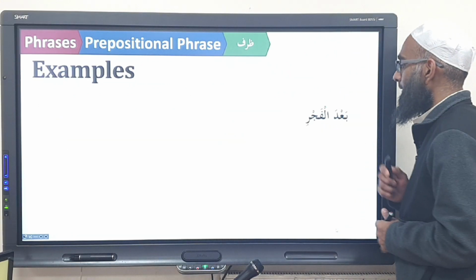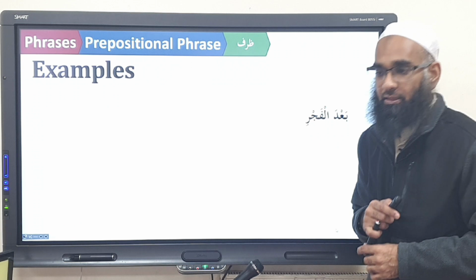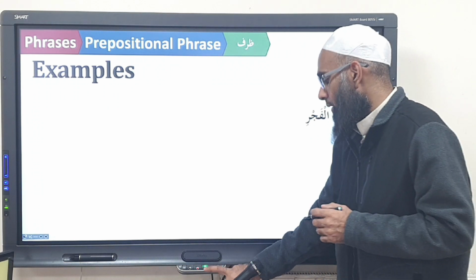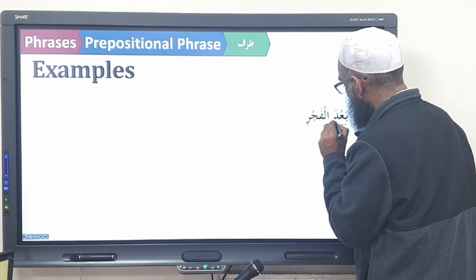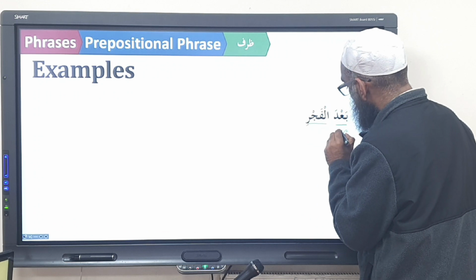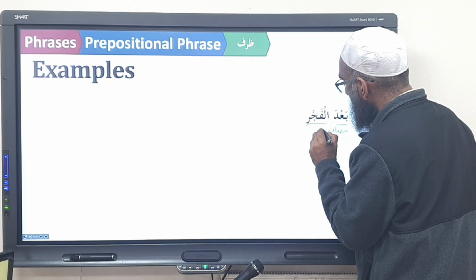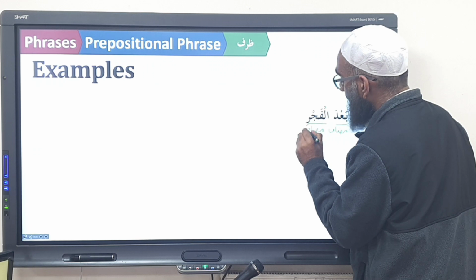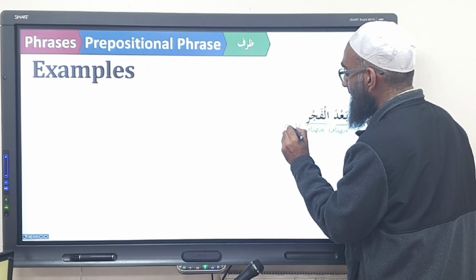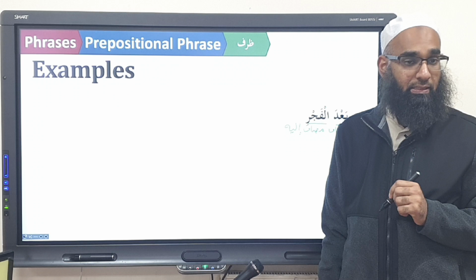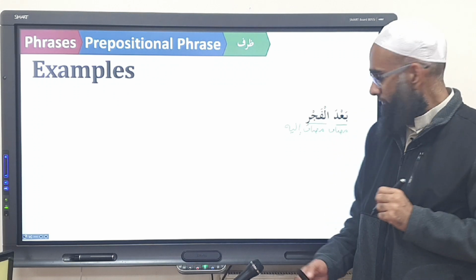Let's try a few examples. Ba'da al-fajri. So how do you tell? We say ba'da is what? Mudaf ilayh. But it's not a normal mudaf ilayh. What kind of mudaf ilayh is it? It is zarf mudaf ilayh. Shibhul jumla mudaf ilayh. Does that make sense? Yes?